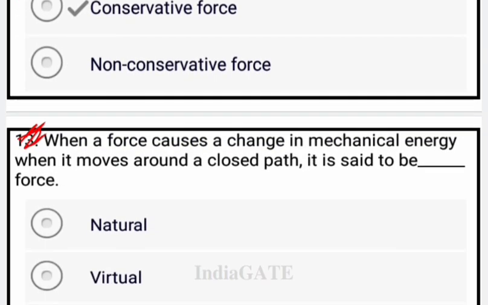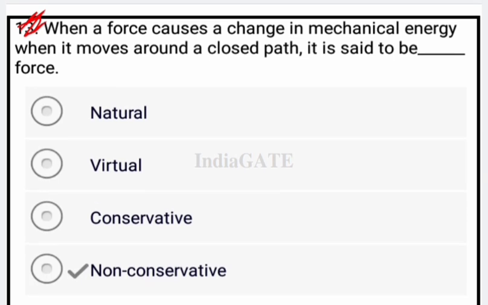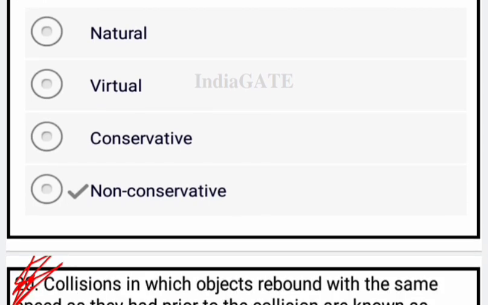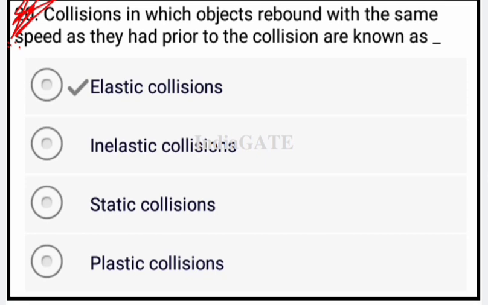Now next question is, when a force causes a change in mechanical energy when it moves around a closed path, it is said to be a dash force, that is called non-conservative force. Okay, now next question is, collisions in which objects rebound with the same speed as they had prior to the collision are known as elastic collisions. So the correct answer is elastic collision.